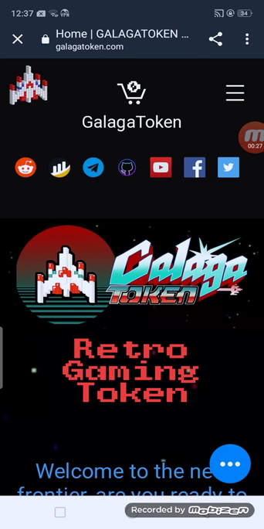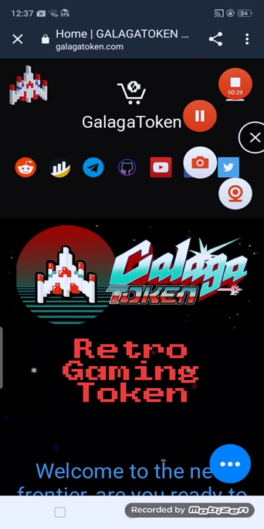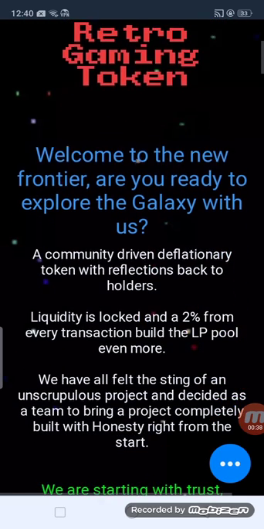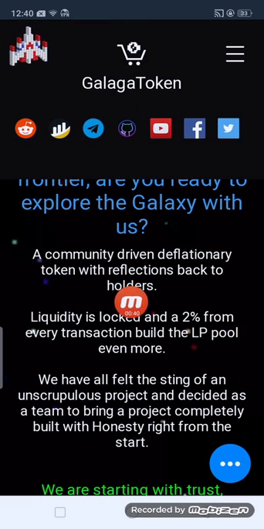This is the name of the website. Global token, a gaming token. Welcome to the galaxy. Are you ready to explore the galaxy with us? A community driven delegation token with reflection back to holders. Liquidity is locked, and 2% from every transaction builds the LP pool ever more.